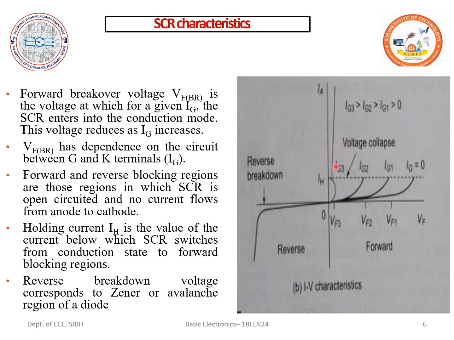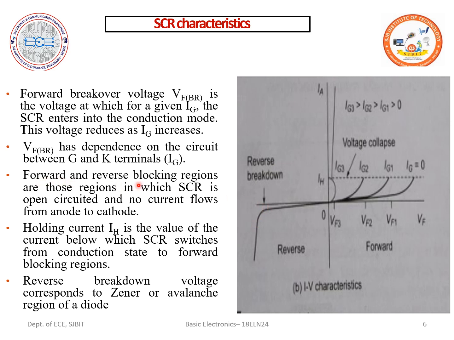This is called your holding current, right? It is the point where the SCR switches from the conduction mode to the forward blocking region.